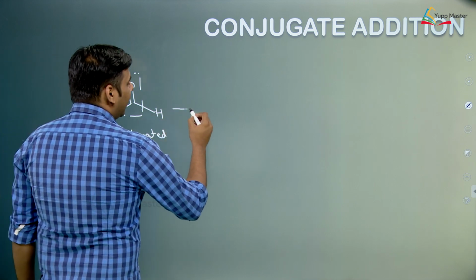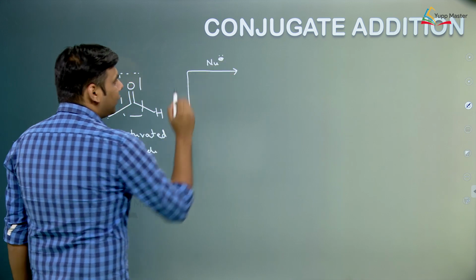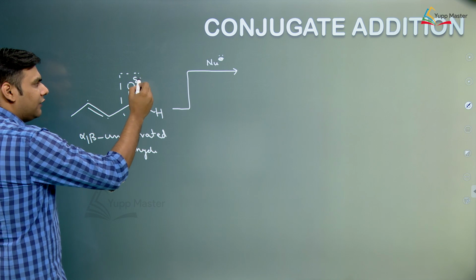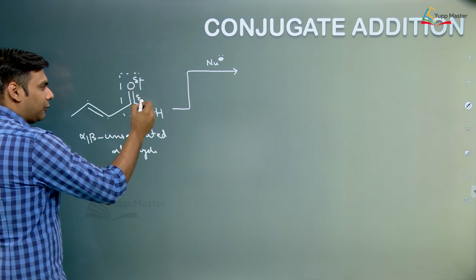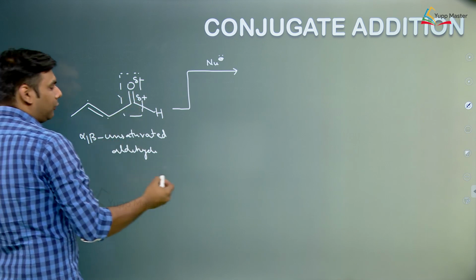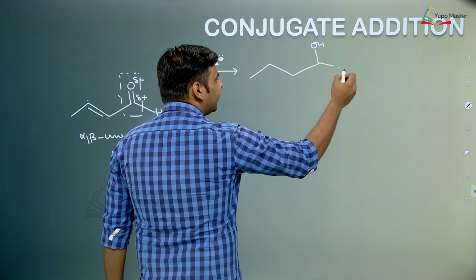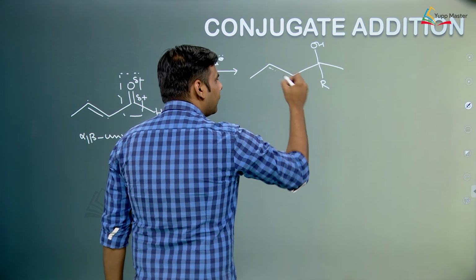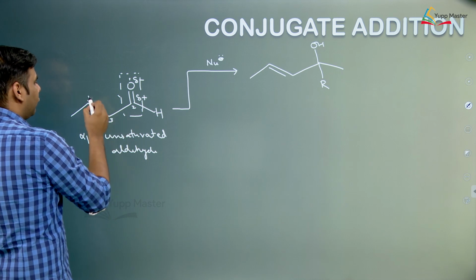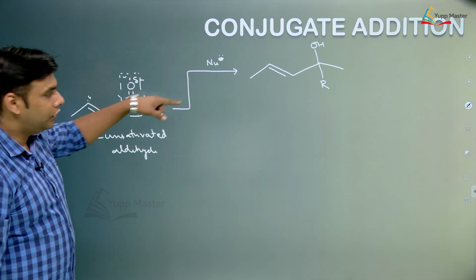Now, when we add any nucleophile to it, there are two types of addition possible. Here we know that oxygen will have some negative charge and carbon will have some positive charge. So this nucleophile can attack on this carbonyl carbon and the bond gets polarized, so we form something like this. If we label this as 1, this as 2, this as 3 and this as 4, there is addition on 1 and 2.